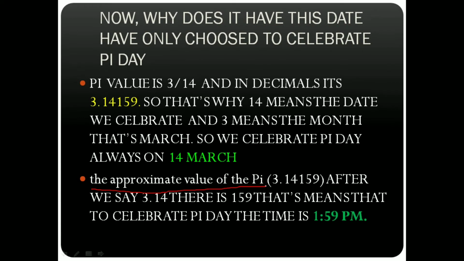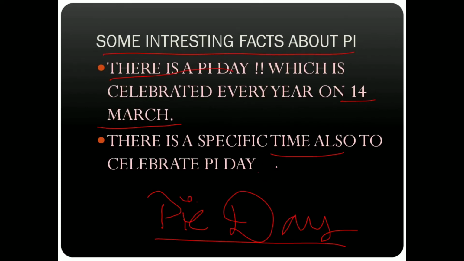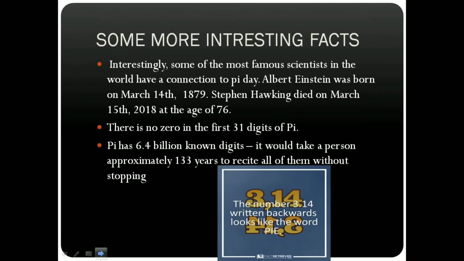Then what will be the time? The approximate value of pi is 3.14159. Now we know 3.14 is 14 March. But after that, 159, what is that? That means the time we celebrate Pi Day is 1:59 p.m. So this is the time we celebrate Pi Day. As I told you in the previous slide, the time is 1:59 p.m., and the date is 14 March.